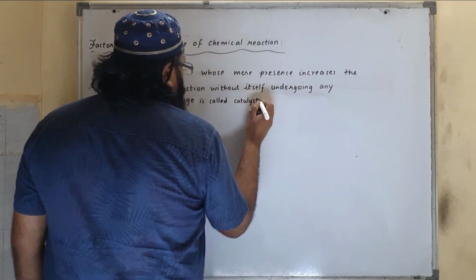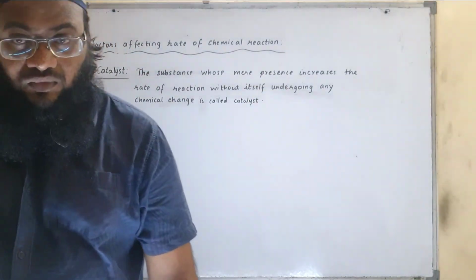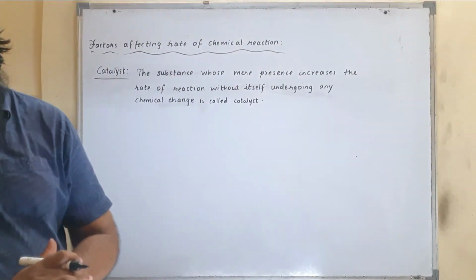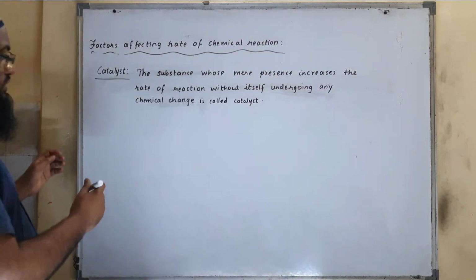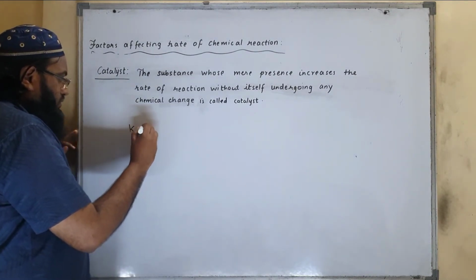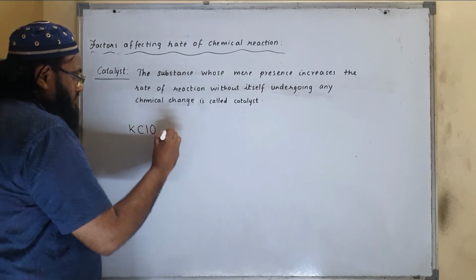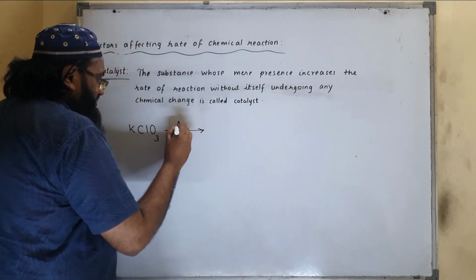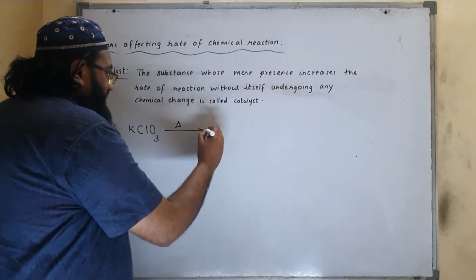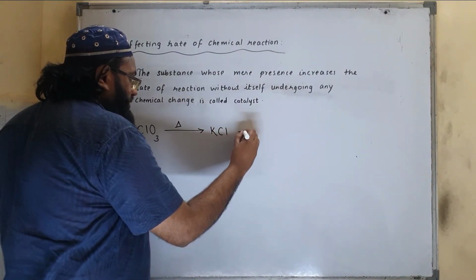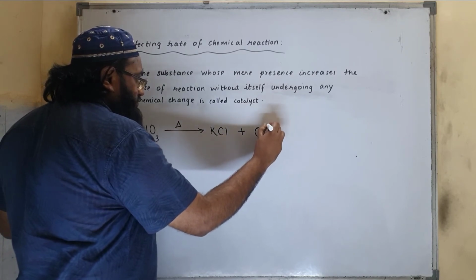Now how does catalyst play a very important role in the rate of reaction? We will consider one example, the example of potassium chlorate. Potassium chlorate is KClO3. When potassium chlorate KClO3 is heated, it will give you potassium chloride and oxygen is given out.